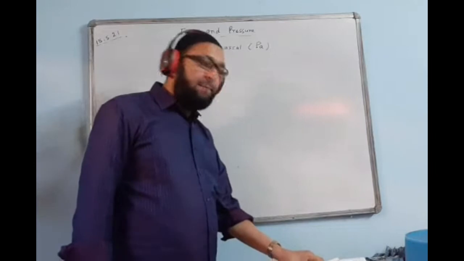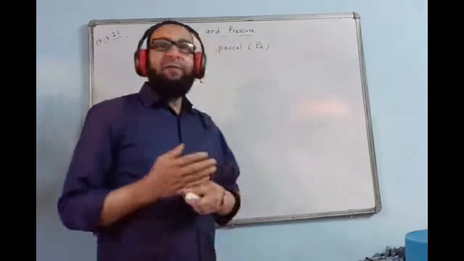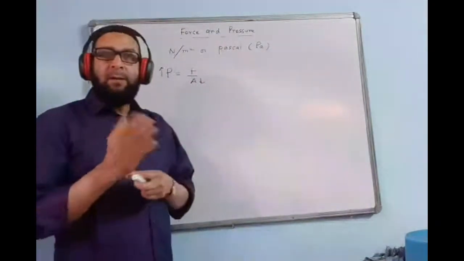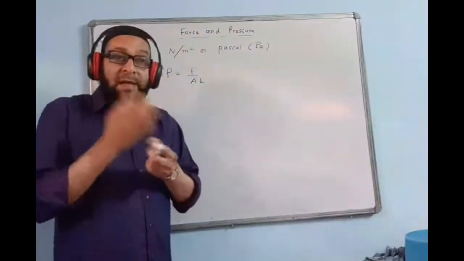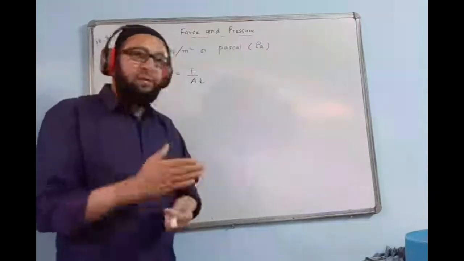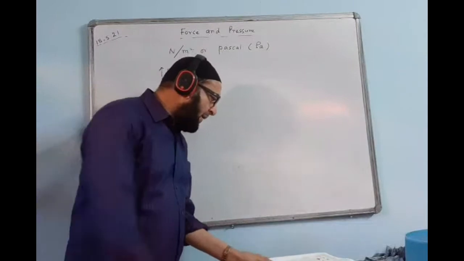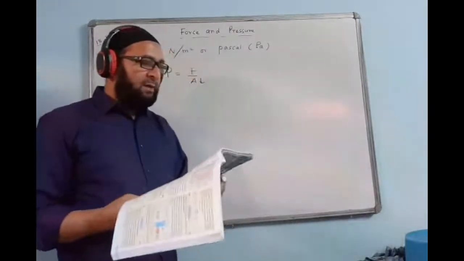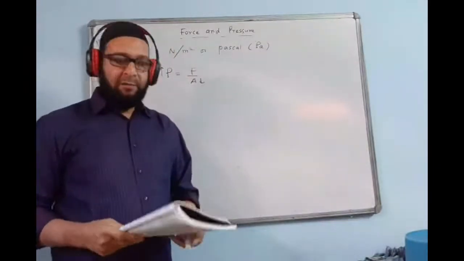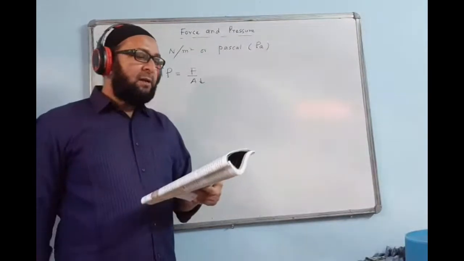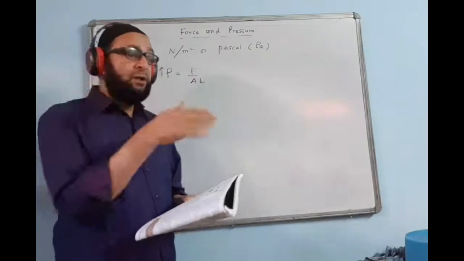This idea is used in many cases. Some examples they have given: board pins and nails are all having pointed tips. A knife is sharpened; knife edges are sharp. Because a sharp edge is less area, it will exert more pressure on the surface, so it will be able to cut anything. All the examples are given in the book. You can just have a look at it, and the idea is all the same. Cutting tools like a blade, knife, axe, etc., have sharp edges so that less area makes them exert more pressure on the surface.